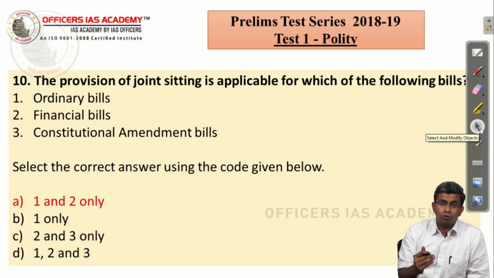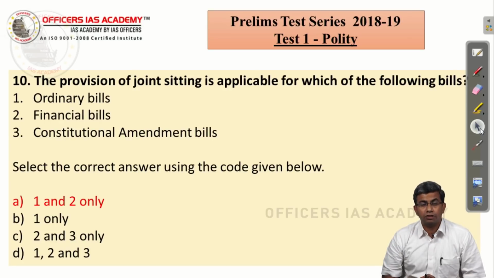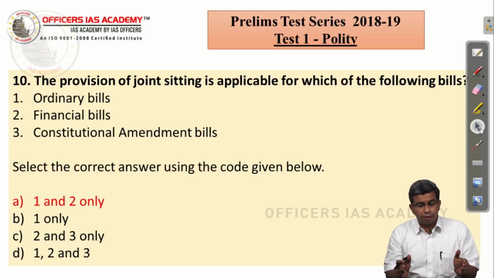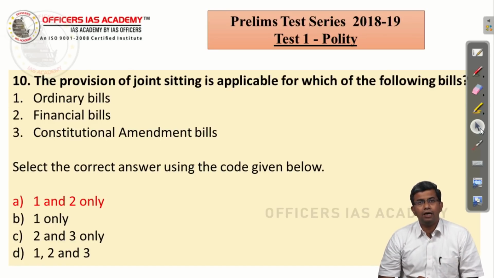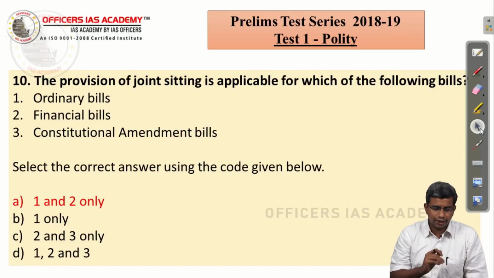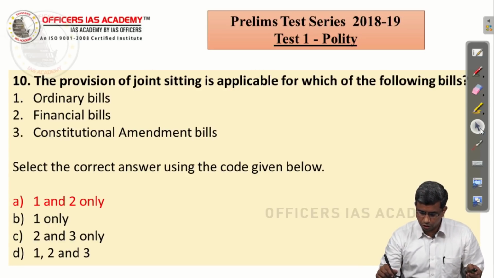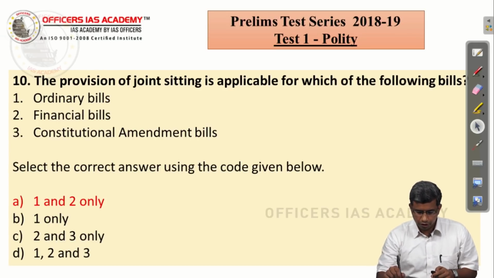I am only telling you the techniques which you should follow in eliminating choices and making your job easier for selecting the right answer. The moment you know a constitutional amendment bill cannot be passed through a joint sitting, you know that option C and D is not applicable. So, the correct answer is 1 and 2, right? So it is only money bill which is not subject to a joint sitting, and of course constitutional amendment bill.